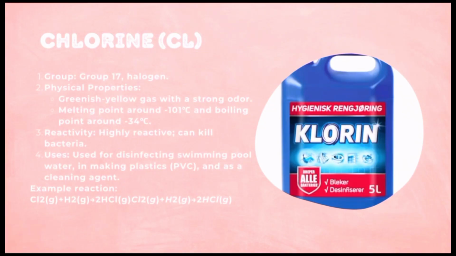Chlorine. Halogen. Physical properties: greenish yellow gas with a strong odor. Melting point around -101 degrees Celsius. Boiling point around -334 degrees Celsius. Reactivity: highly reactive, can kill bacteria. Used for disinfecting swimming pool water, in making plastics, and as a cleaning agent.